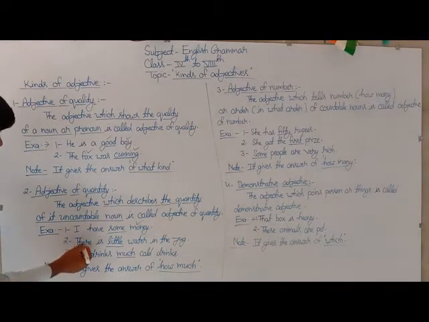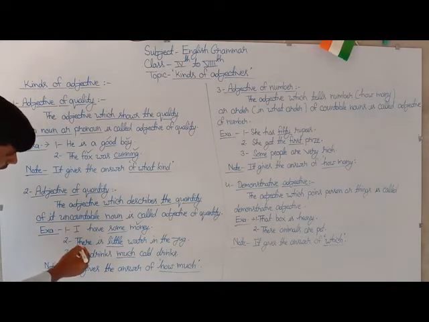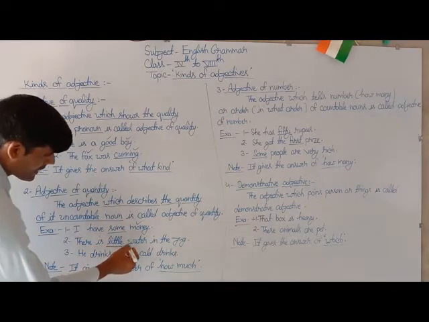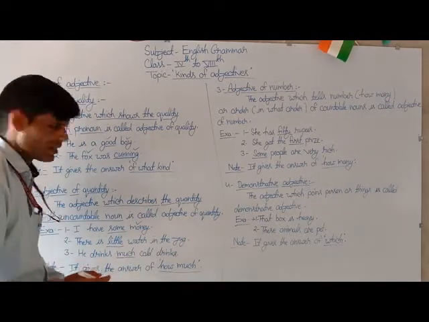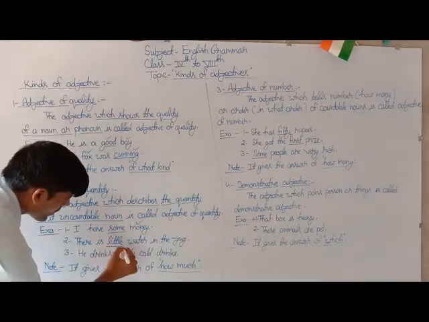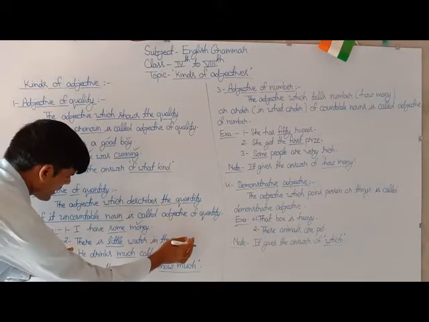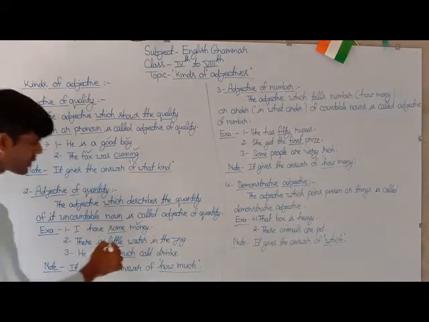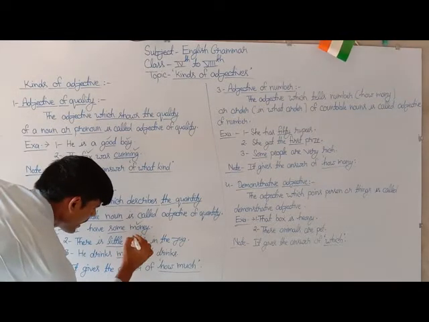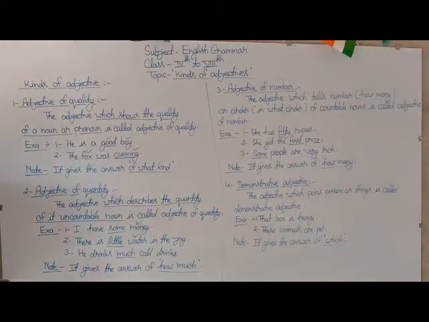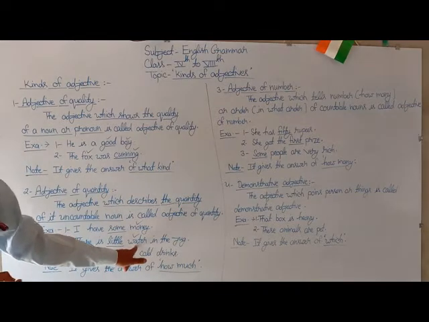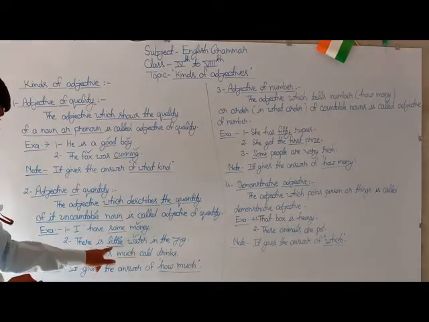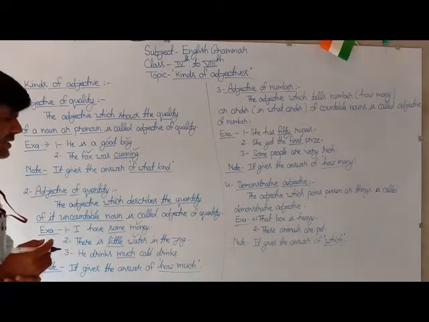Here is another example of this topic: There is little water in the jug. Here the underlined word little is used to show the quantity or amount of its uncountable noun water. So this is counted as adjective of quantity.